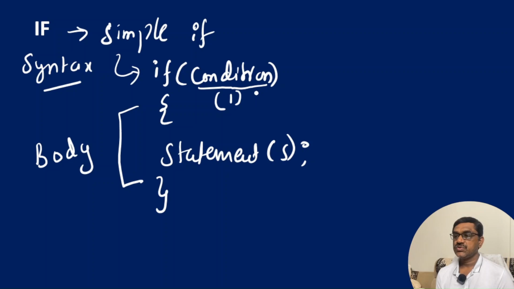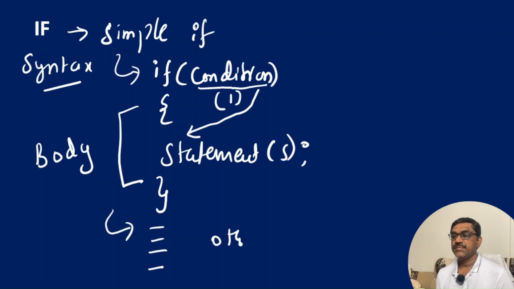Then it enters the block of statements and executes them one by one. After executing these statements, the control is passed to the other statements outside the if. Now, what happens if the condition is false? Assume that the condition became false and its logical value is 0 internally. Then this block is not executed. That's all.